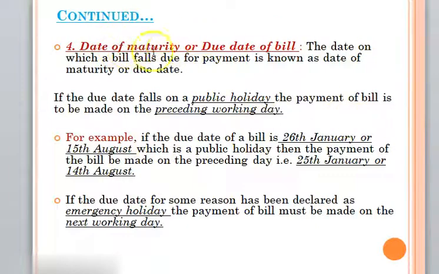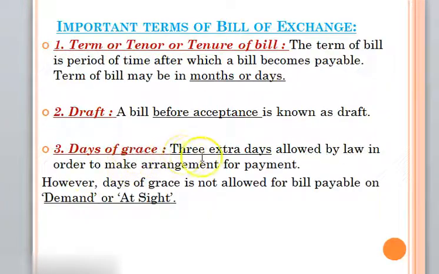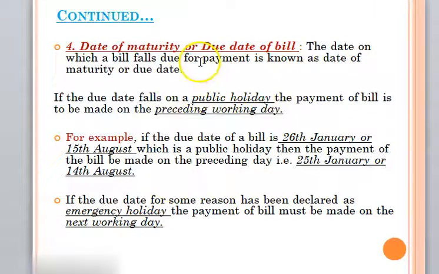Now, date of maturity or due date of bill. The date on which a bill falls due for payment is known as date of maturity or due date. Now in this, see the previous one, where we had days of grace. Here we have studied 3 extra days. So when we add 3 days after completing 2 months or 45 days, that date is called the due date or maturity date. The date on which a bill falls due for payment is known as date of maturity or due date.